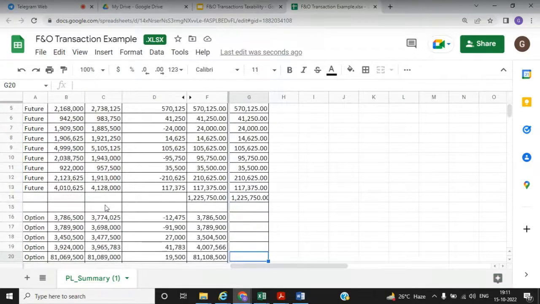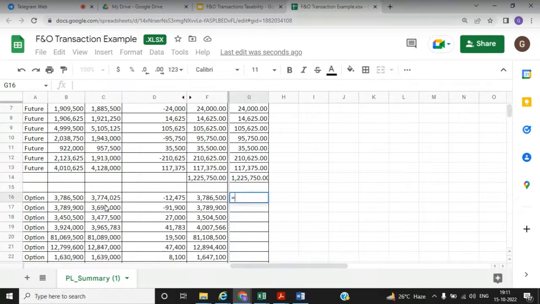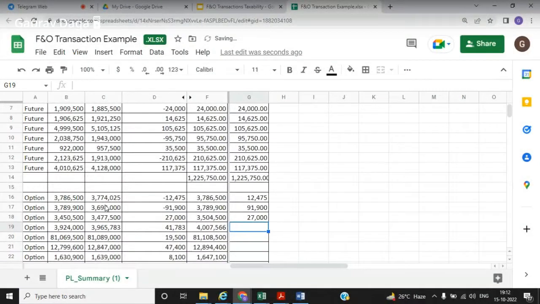Now in the new system, we will take only difference of transaction sale minus purchase. We will not add the sale value in the turnover. Unlike in the old system, we are adding the sale value also, sale value of the option also. Now we will not add sale value. It is simply like future where we are calculating total of plus and favorable and unfavorable transactions. So it will become at par with future transactions.